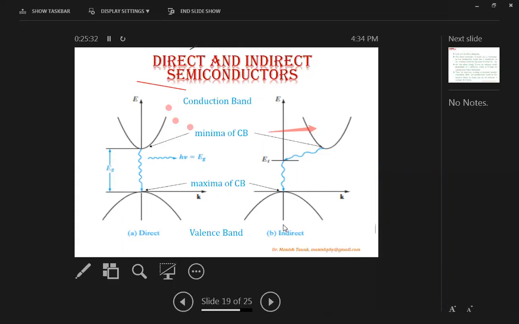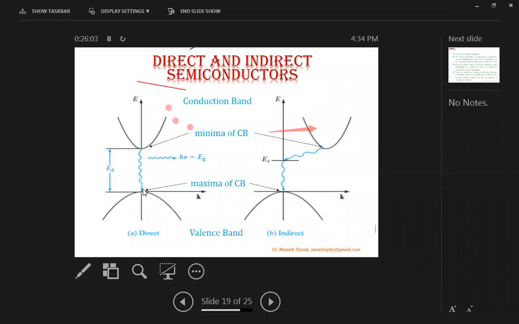Whereas in the band diagram of the indirect semiconductor, this K value is different for this maxima and this minima. This minima has a K value somewhere here, whereas this maxima has a K value here. So due to the difference in the K values of the valence band and conduction band, the transition is not vertical in the case of indirect bandgap semiconductors.